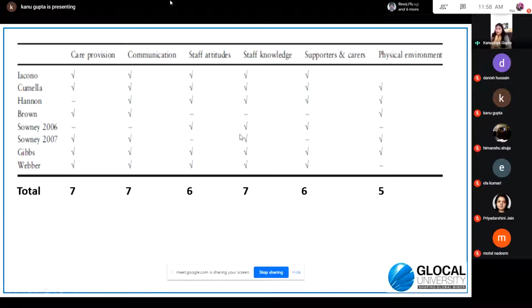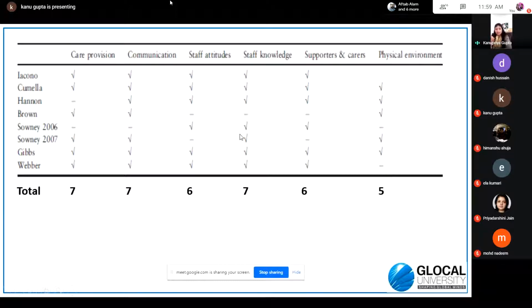Now in the last you can see the total. So what does this total mean? Out of these 3, 4, 5, 6, 7, 8, 9, these are 9 authors. Out of 9 authors, 7 talked about care provision, 7 talked about communication, and 7 talked about staff knowledge. So these 3 factors have been considered the most important factors by the majority of the researchers.